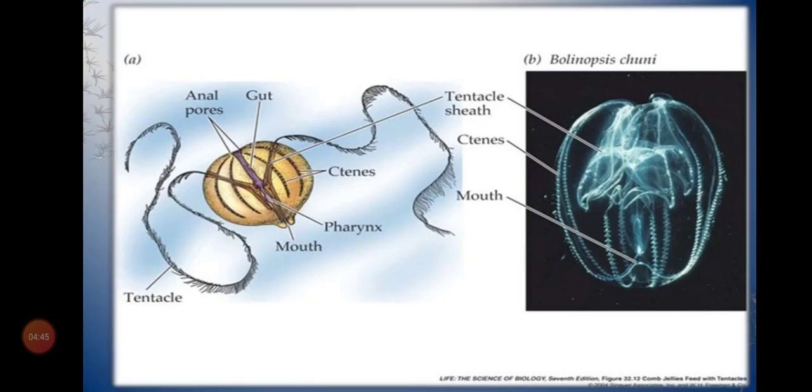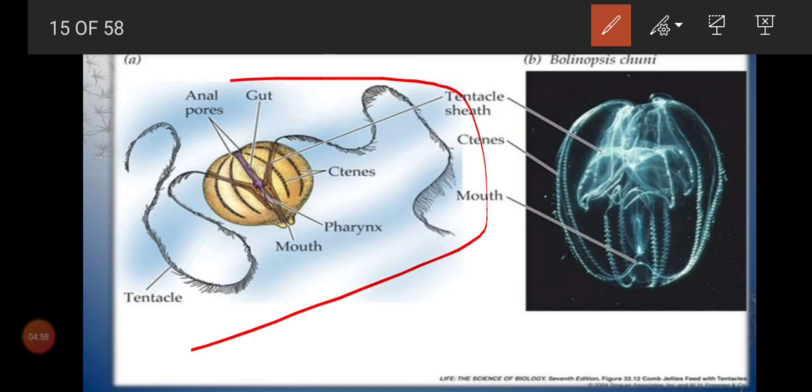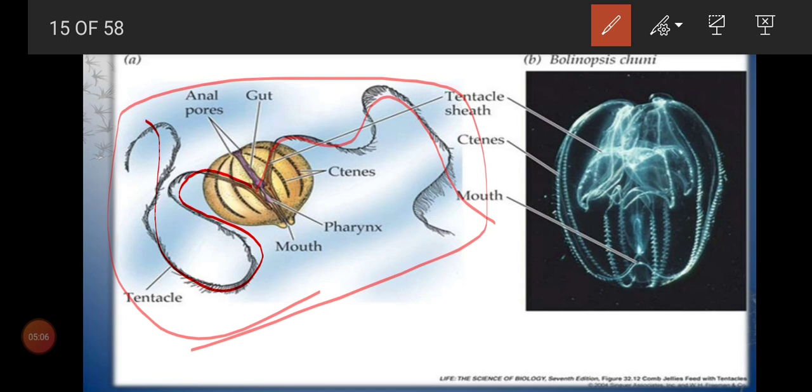We shall see the picture. Now look at this. This is the structure. The first structure is the Ctenophora, that is Pleurobrachia. So this structure we can call Pleurobrachia. Now this body has two tentacles.